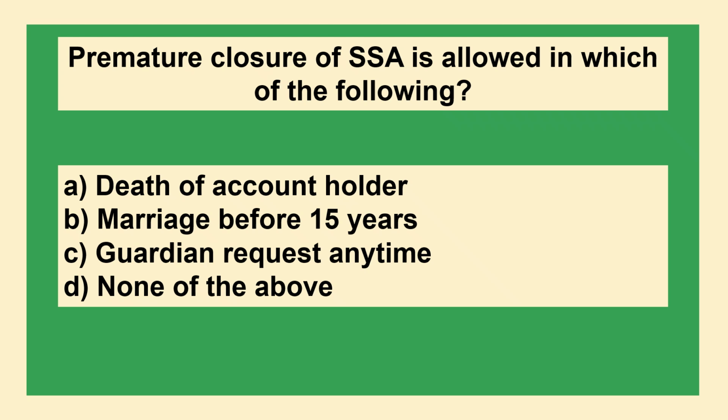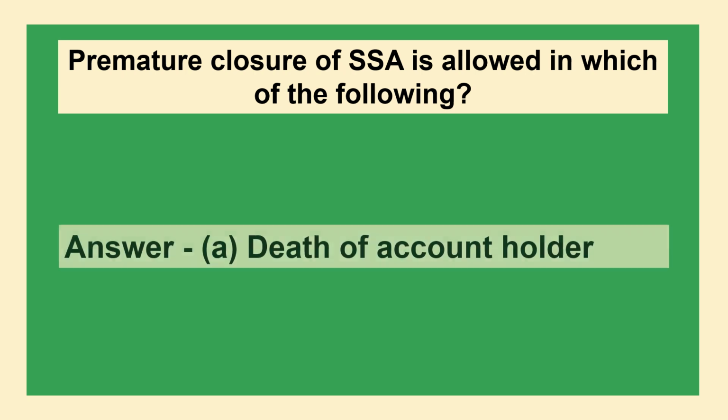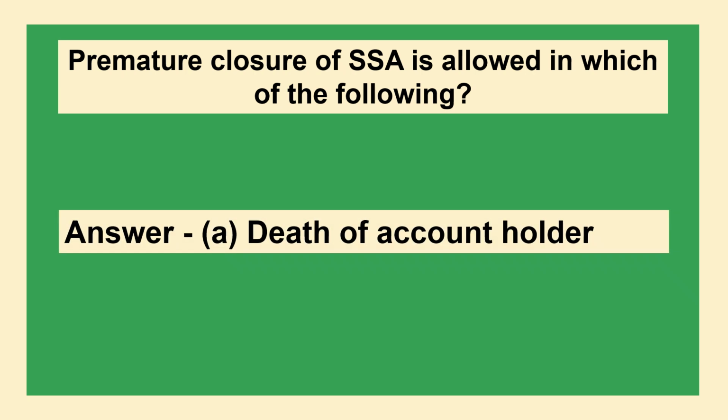Premature closure of SSA is allowed in which of the following? Option A, death of account holder. Option B, marriage before 15 years. Option C, guardian request anytime. Option D, none of the above. The answer is option A, death of account holder.